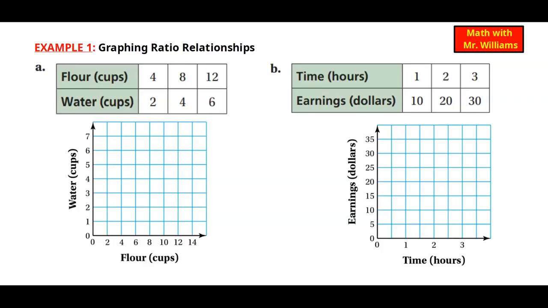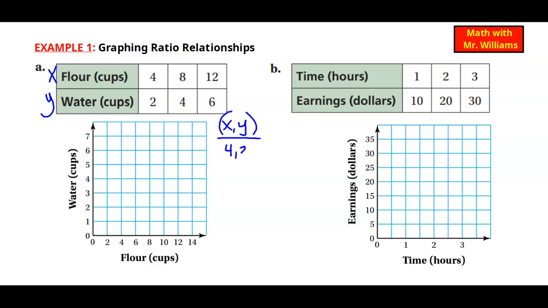Math with Mr. Williams, example 1, graphing ratio relationships. All right, so in A, we have flour to water. For every 4 cups of flour, we need 2 cups of water, 8 to 4, and then 12 to 6. So down here in the graph, we have to remember our XY format. If I have my X being my flour and my Y being the water, the first one would be